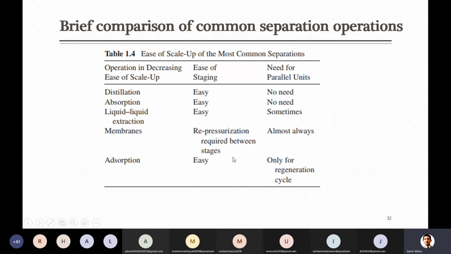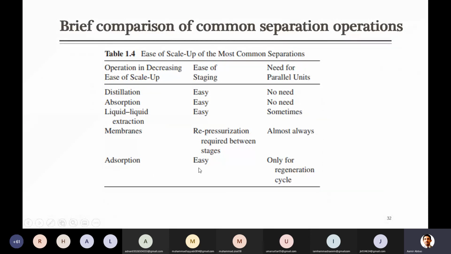This will be some extra cost of pressurizing, and mostly if they are gases, you have to install compressors, and they are costly equipment. So there is always a need for parallel units, because membranes can handle a specific size. In that case, if your capacity is large and your flow rates are large, you have to install a number of units.